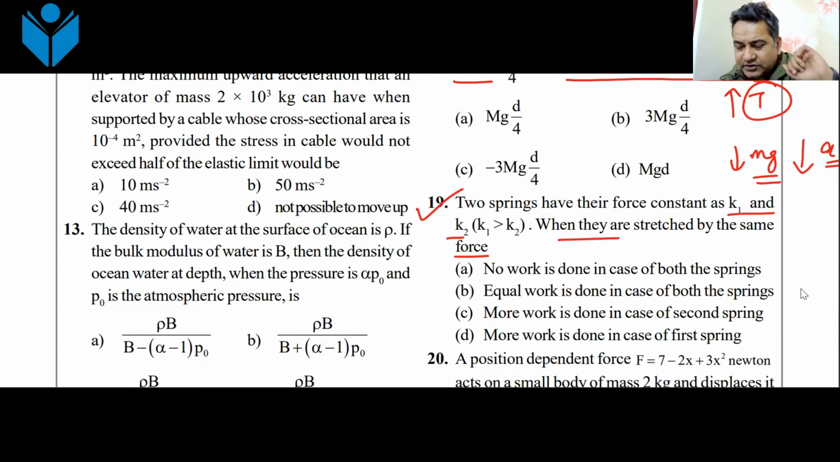F is constant, same in both the cases. You had to see the work done or the energy stored in the spring. How does it depend on k when F is constant? So F square by 2k. That is what you will do in the next class.